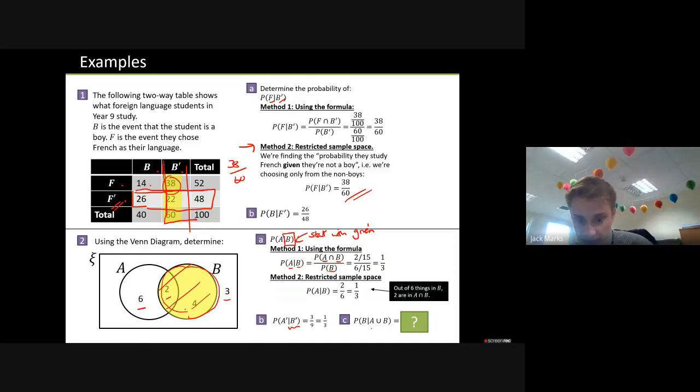Given that it is A union B, so given that it is inside one of the circles at least, what's the probability it's B? So 6 and 4, so that's 12. The probability it's B should be 6 out of 12, shouldn't it, or a half?